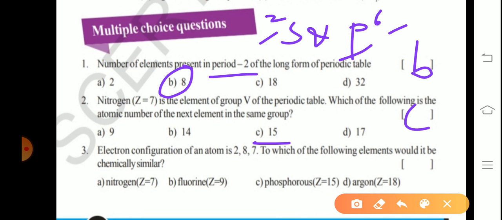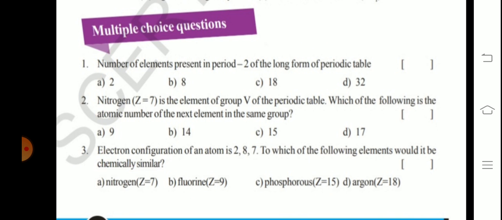Okay, electronic configuration of an atom is 2, 8, 7, that is chlorine. Which of the elements would it be chemically similar to? Fluorine, because fluorine and chlorine belong to the same group, that is 17 group, having similar chemical properties. So the option B.